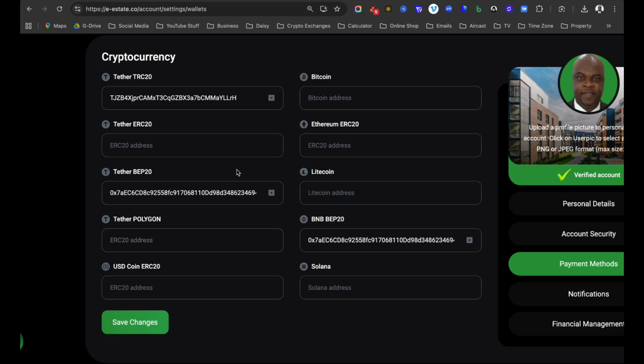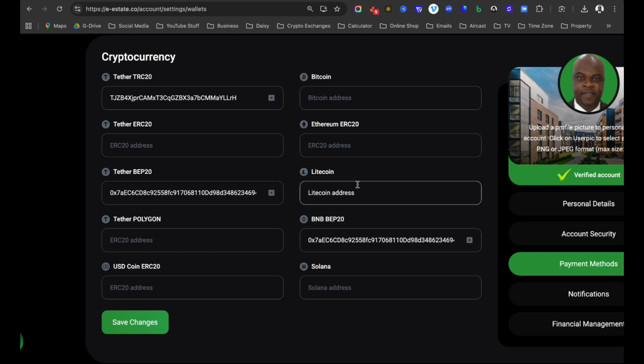All right, so they have Theta TRC20, Theta ERC20, Theta BEP20, Theta Polygon, USDC ERC20, Bitcoin, Ethereum ERC20, Litecoin, BNB BEP20, and they have Solana. So they have 10 different cryptocurrencies that you can withdraw your profit from.